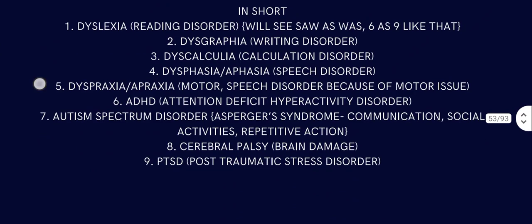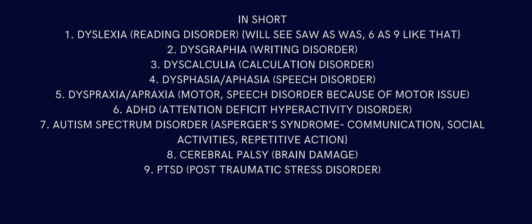So in short, dyslexia is a reading disorder. We'll see so as was, 6 as 9, like that sort. Dysgraphia is a writing disorder, a hard time writing. Dyscalculia is a calculation disorder. Dysphasia or aphasia is a speech disorder, a hard time speaking something or putting words together. For example, if I read with dyslexia, reading disorder, I will see so as was, 6 and 9, like that. But if he has dysphasia, that sort of thing will happen, and it's a bad thing. It's a sad thing. Some people have that, so we feel bad for them.